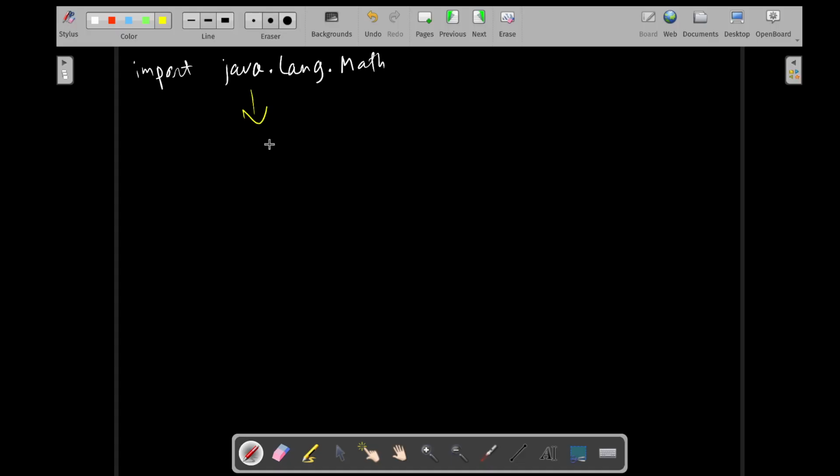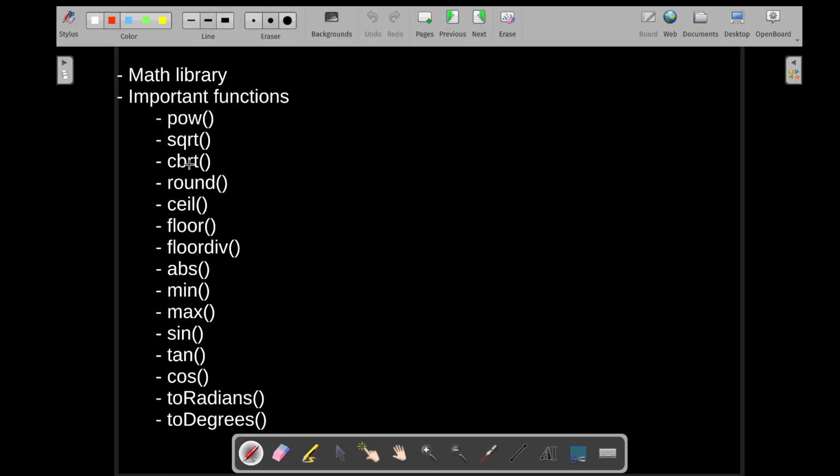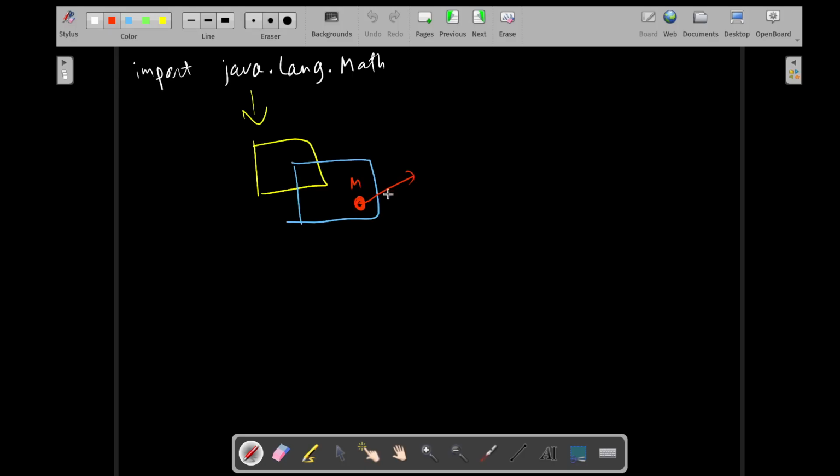This is a package, and this is another package within this package, and inside this package there is the math class. Within this math class you have a lot of methods: powers, square root, cube root. All these methods you have inside the math class.